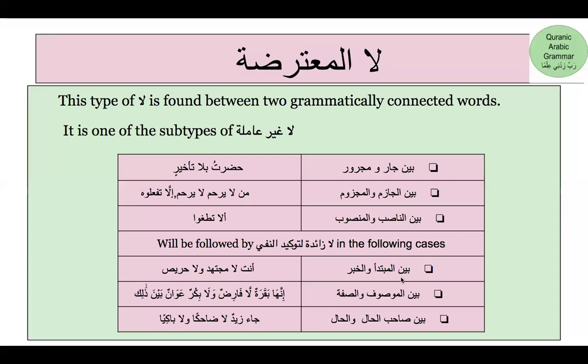If you find la in between al-mubtada wal-khabar, al-mawsuf was-sifa, and between sahibul hal and hal, your la is going to be la al-mutarida.